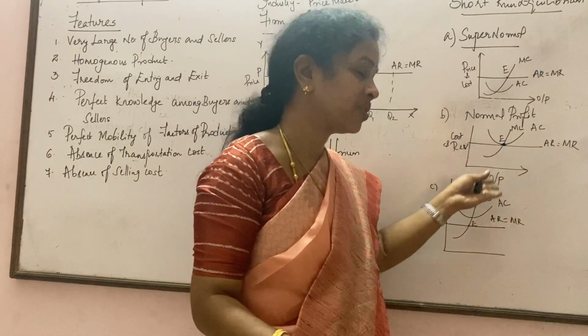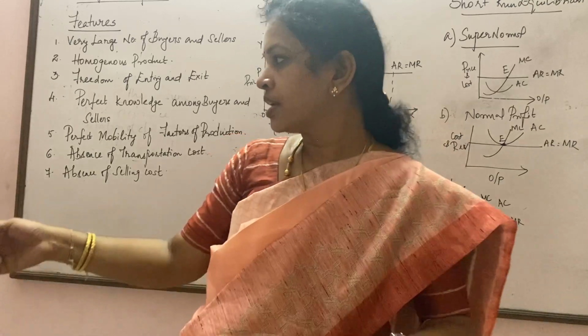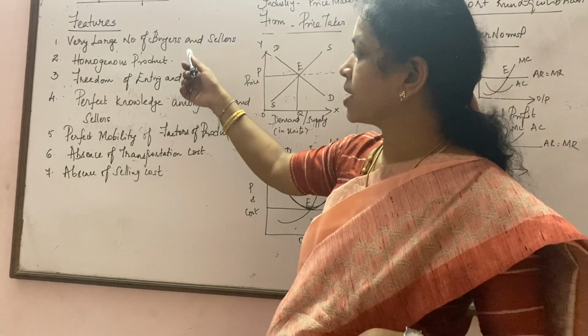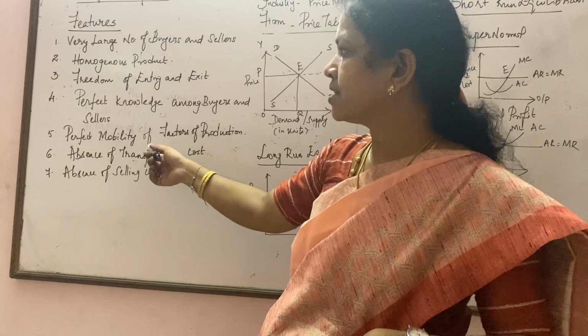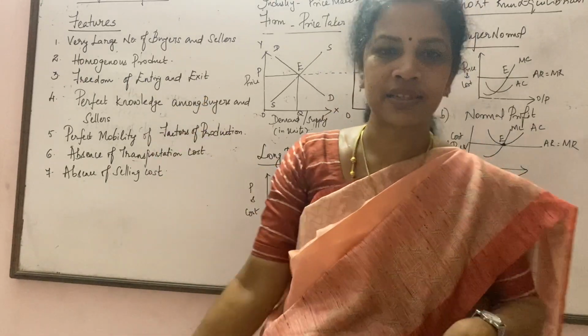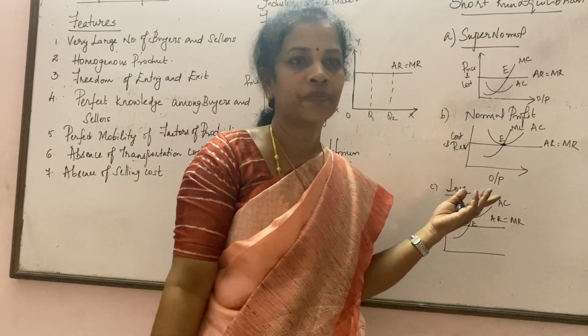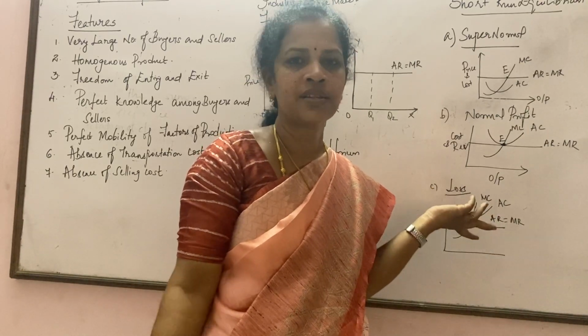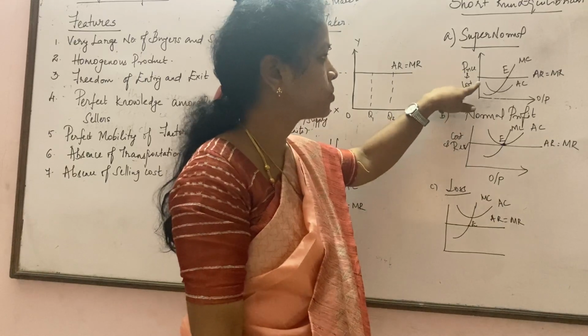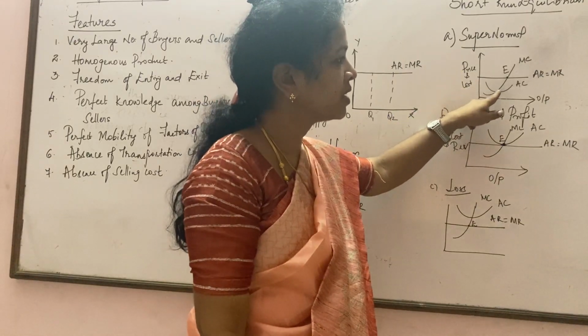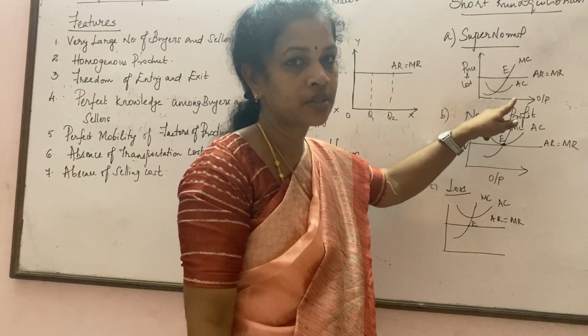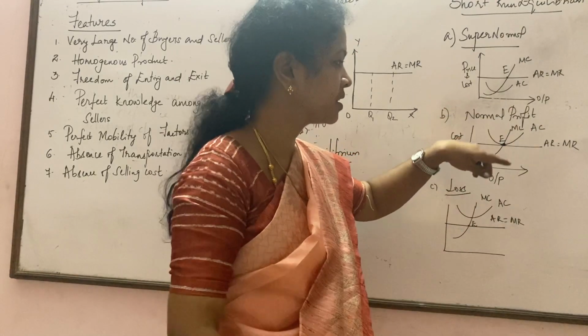If at all they incur loss, what can they do? We have already discussed this feature, freedom of entry and exit. If he incurs loss, a producer can decide to leave the market. And whenever there is a supernormal profit, the competitors will start entering the market.